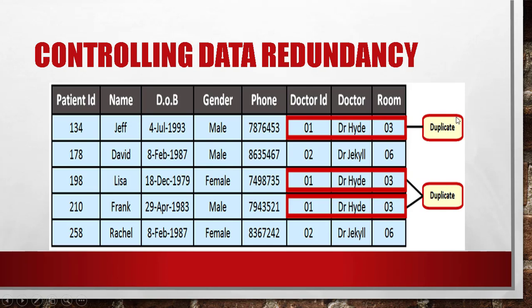This leads to duplication of data. Since the database is stored in a centralized location, this duplication, that is replicating the data item in different files, is eliminated. The same data will not be repeated in different files; it will be stored only once. This ensures consistency and also saves storage space.